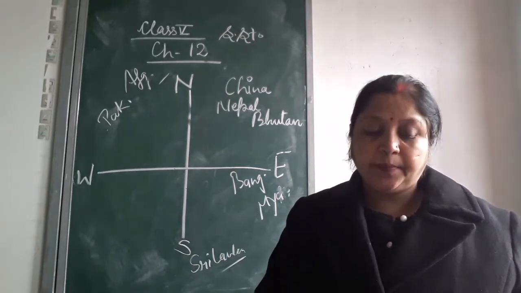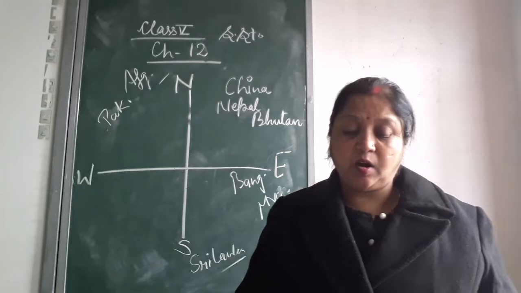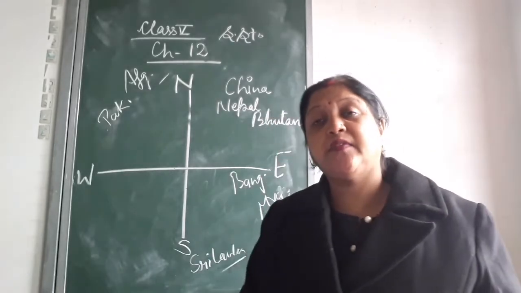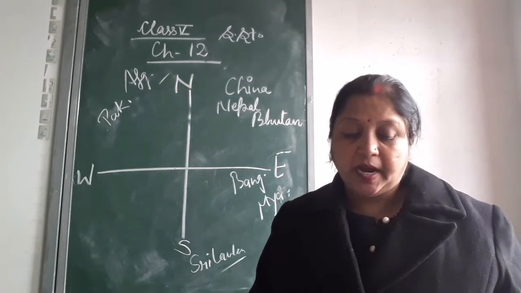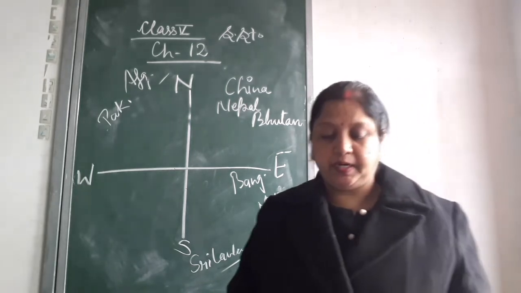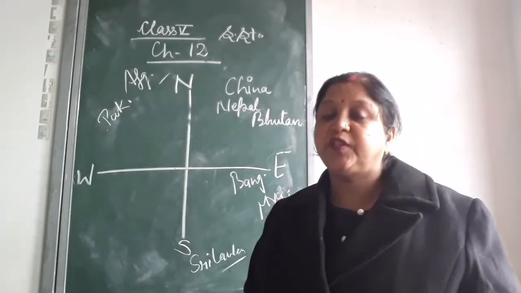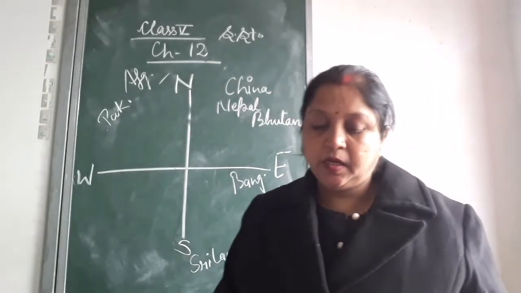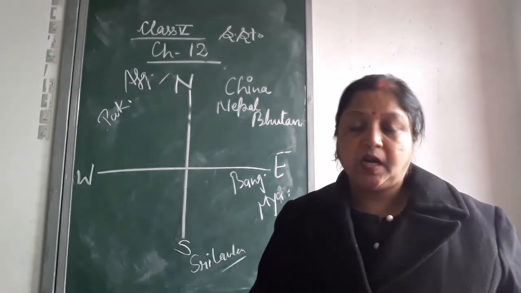Nepal. Nepal is to the north of India. It has an area of 1,47,181 square kilometer and population about 30 million. Kathmandu is the capital of Nepal. The official language is Nepali and the currency of Nepal is Nepalese rupee.